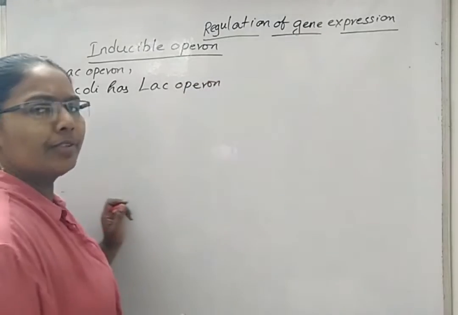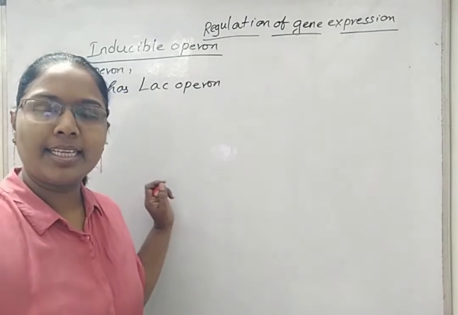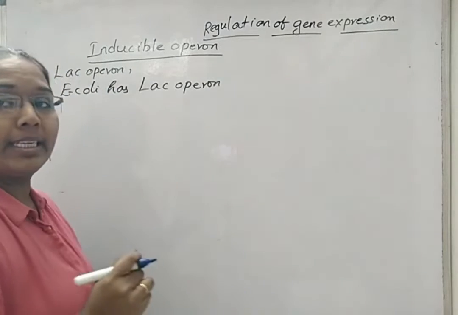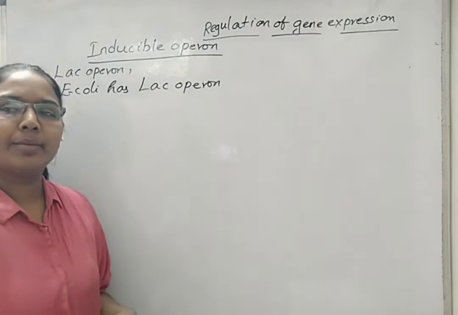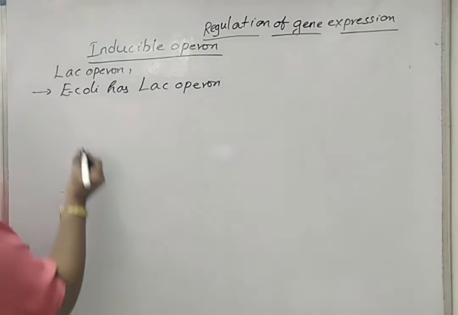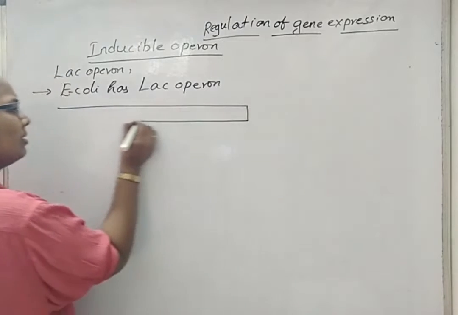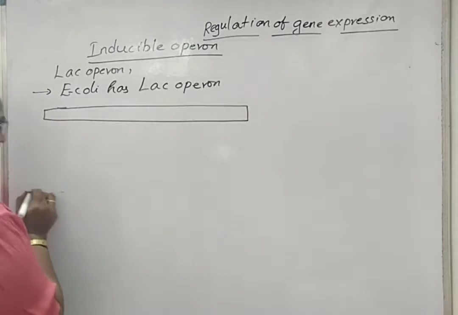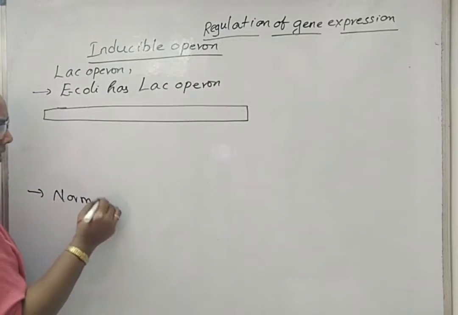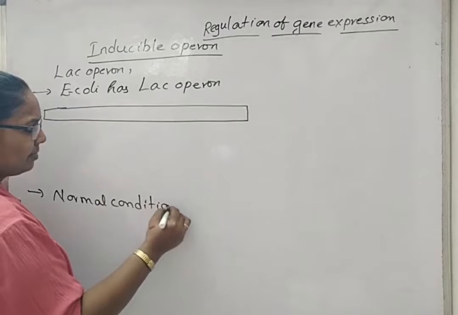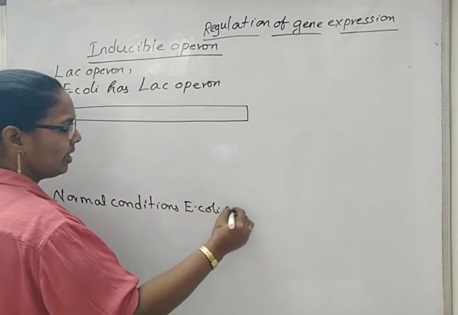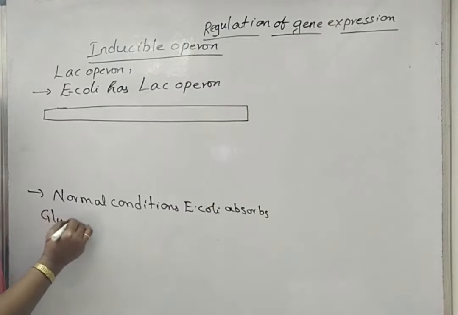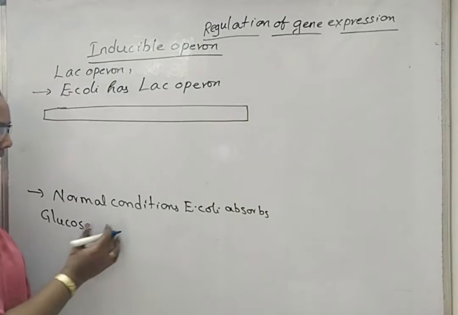E. coli is one of the important bacteria residing in the intestine of animals, or we can say in the human intestine, and it is important for the absorption of some of the vitamins. In normal conditions, E. coli absorbs glucose from the food that is available in the intestine.